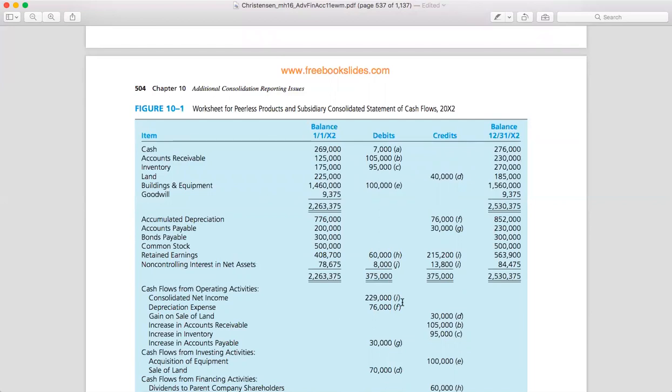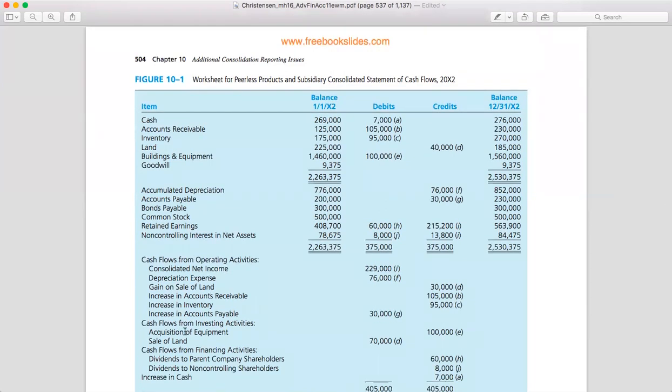And I'm pretty sure that everyone already knows about the statement of cash flow. If you don't understand, please read your book related to this one, okay? Because this is very relevant information. So for the cash flow, we will be familiar with this: cash flow from operating activities, cash flow from investing activities, and the third one is cash flow from financing activities.